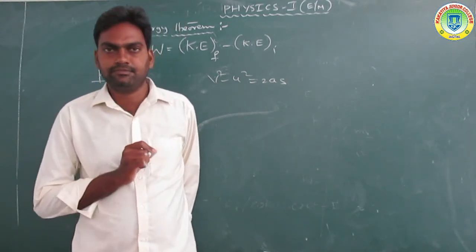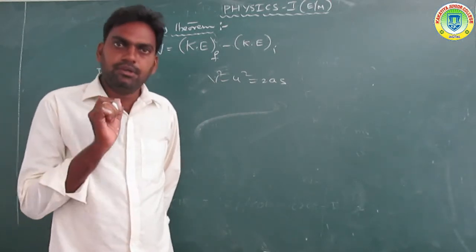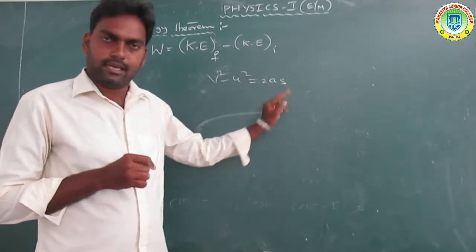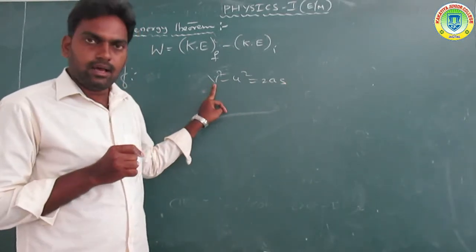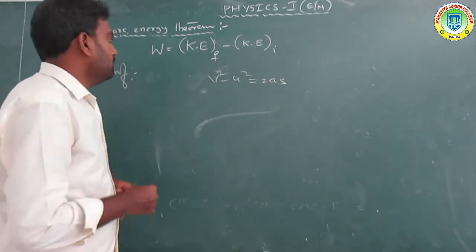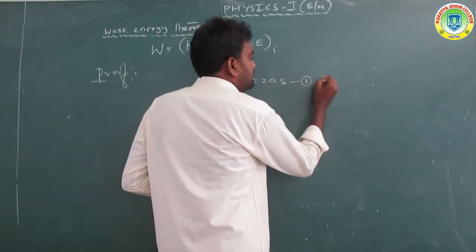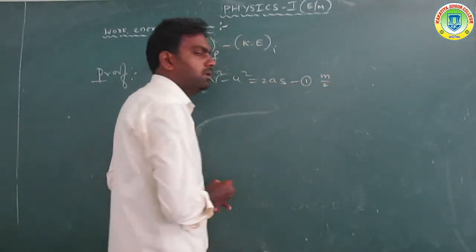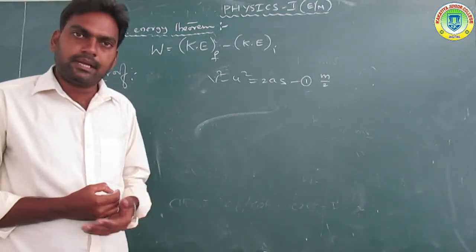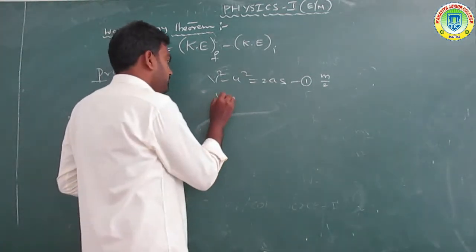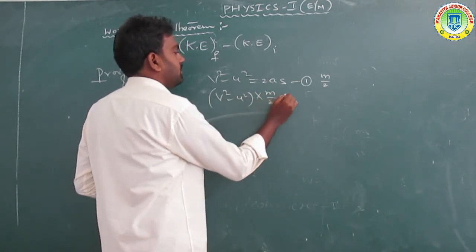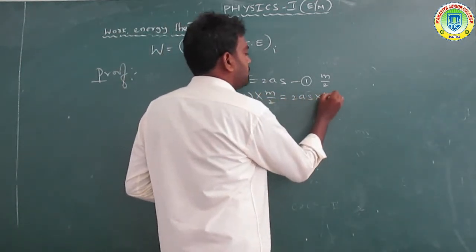Uniform acceleration, remember that word. The uniform acceleration is a, the displacement is s, the final velocity is v and the initial velocity is u. Now in equation 1, multiplying by m by 2 on both sides: m by 2 into v square minus u square is equal to 2as into m by 2.